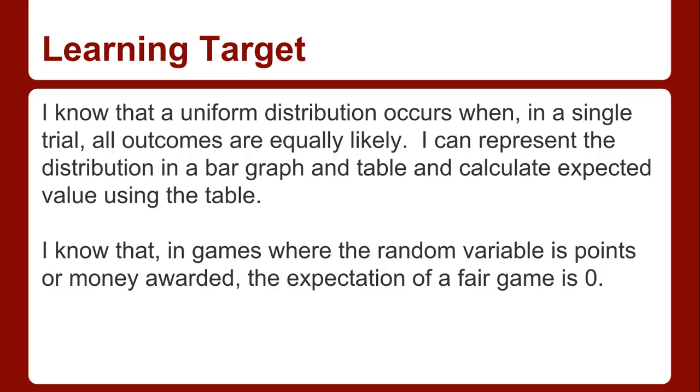I know that in games where the random variable is points or money awarded, the expectation of a fair game is 0. And so what we actually look at usually is we play games where we win money or lose money, or win points and lose points. And if the expected value is 0, then it's a fair game. So you imagine a fair game is like flipping a coin. I win if it's heads, you win if it's tails. The expected value, if +1 is a win and -1 is a loss, is 0.